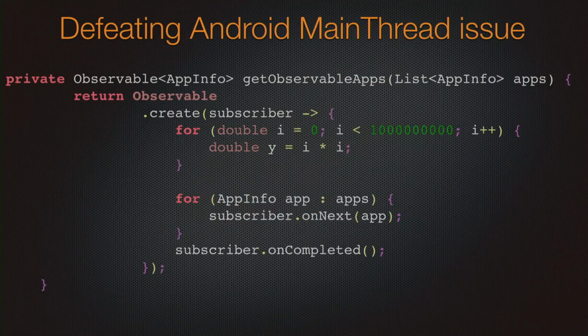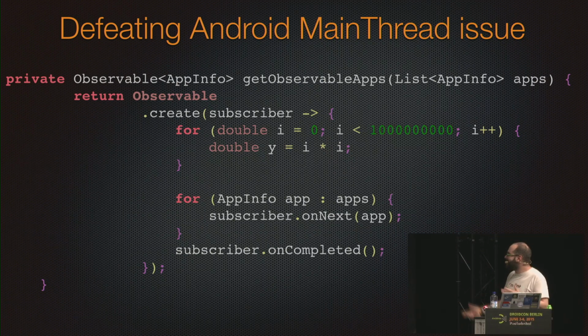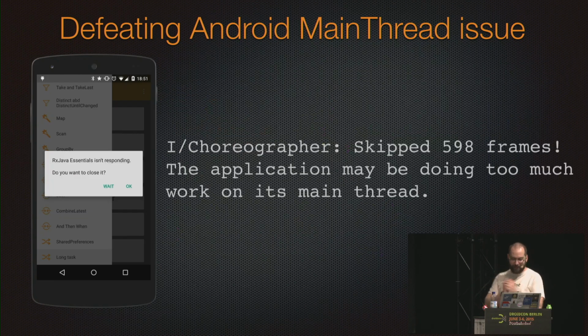This is the pointless one, but it serves the point. We are generating a new observable that, before emitting something, just does a few nonsense math things, just to waste time. We are on the main thread, so we get the fancy dialogue.